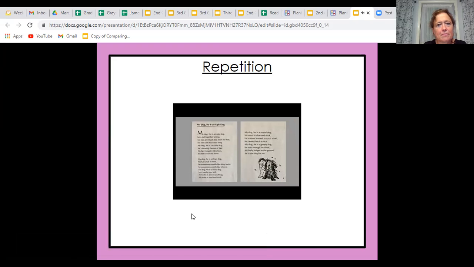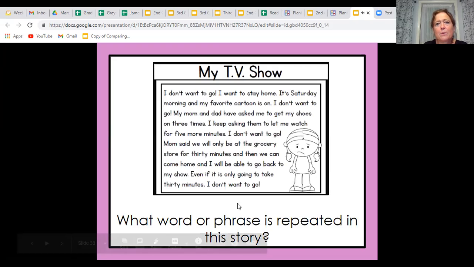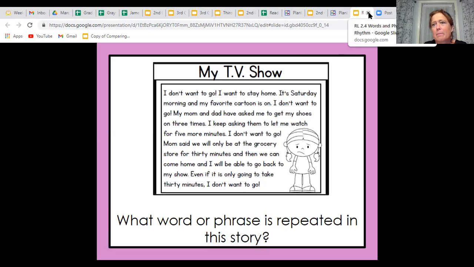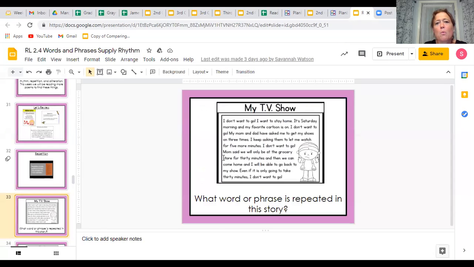Okay, so we will continue. I'm going to go over this poem at a later time, but I did want to show you that video to review what repetition is.